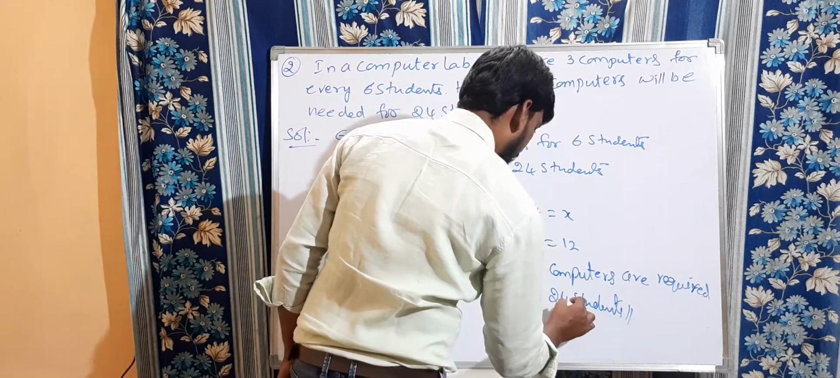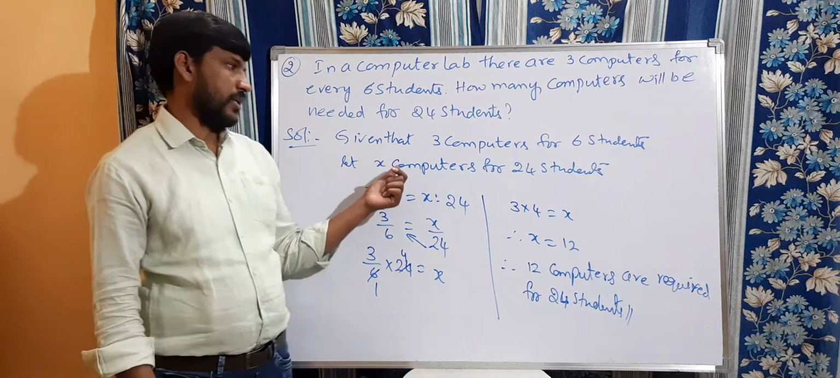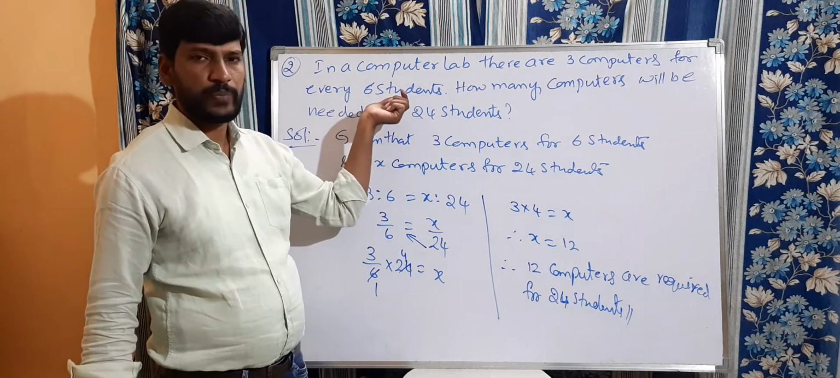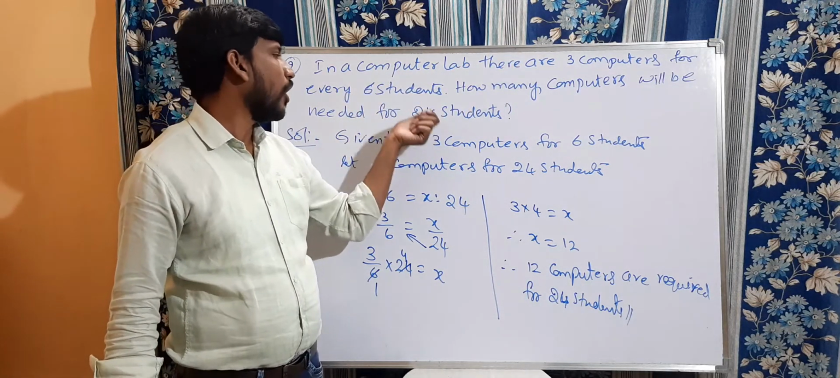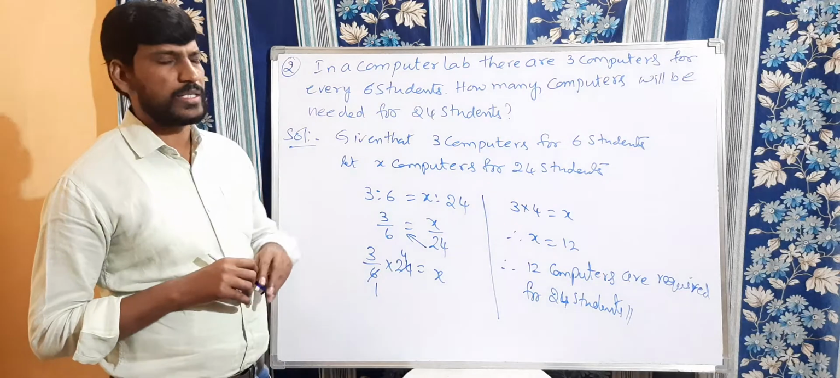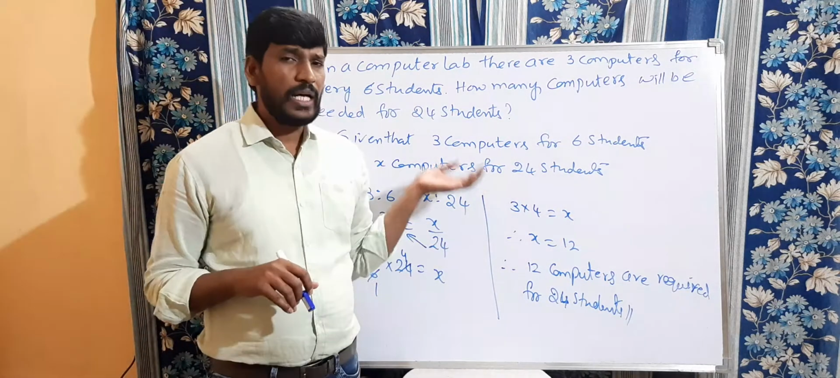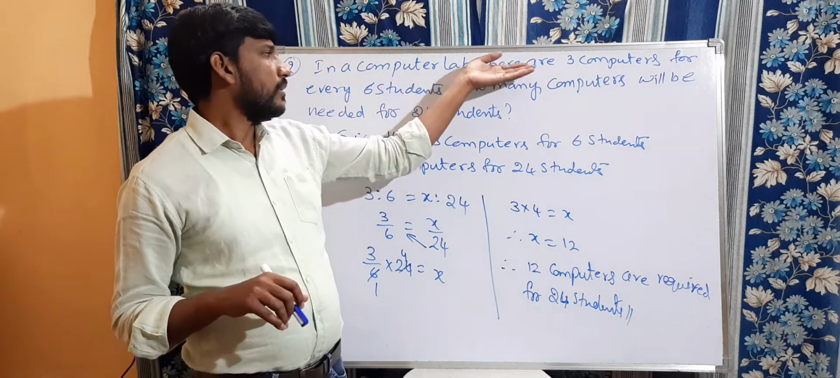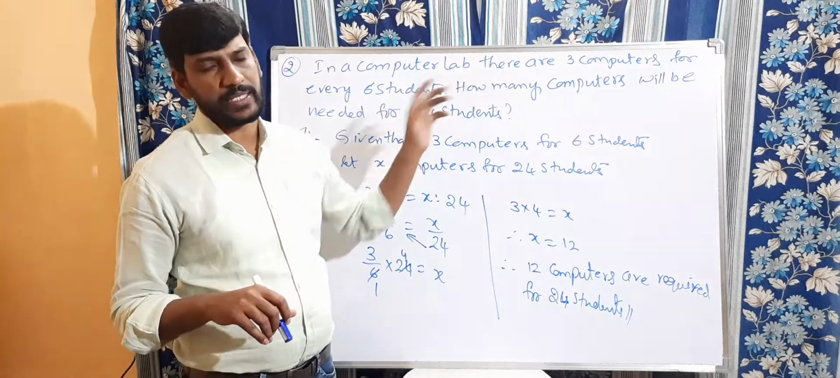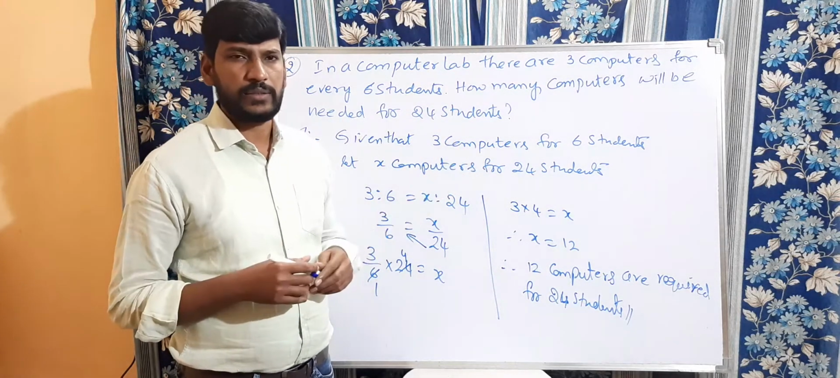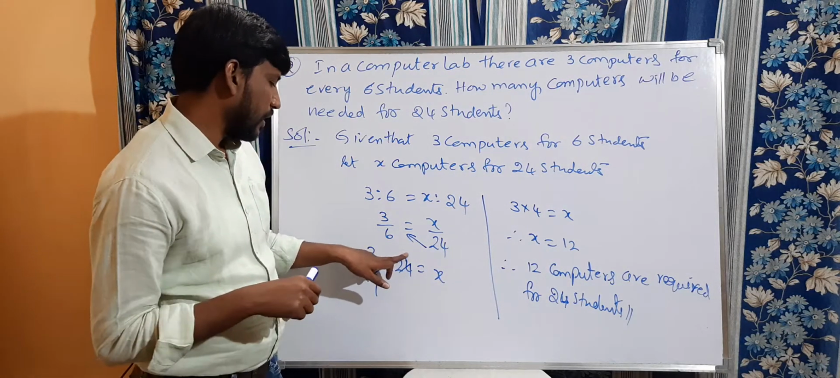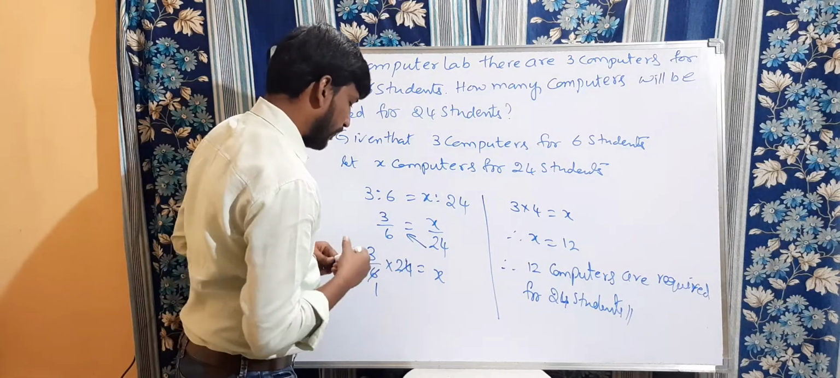So whenever you get this type of question, okay, 2 statements are there. In one statement they are giving 3 computers for 6 students, and in the next statement they are asking how many computers are required for 24 students. There are 2 methods. One is by using the ratio method. The other method is, given 3 computers for 6 students, find out for 1 student how many computers. That is 3/6. Then multiply with 24, you will get the answer. That is also there. But we need to do this by the ratio method. Okay, children? Clear? Now copy this solution.